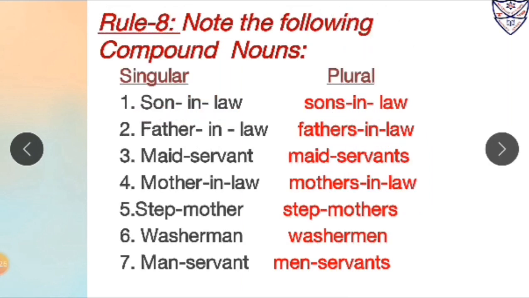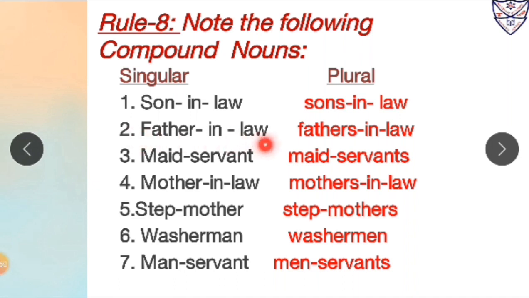Rule number 8. Note the following compound nouns. Number 1. Son-in-law. Over here son-in-law is in singular form. Now to make its plural form, we will add s with the main noun. So over here son, which is the noun, before in-law we will add s to form its plural form. So it will become sons-in-law.